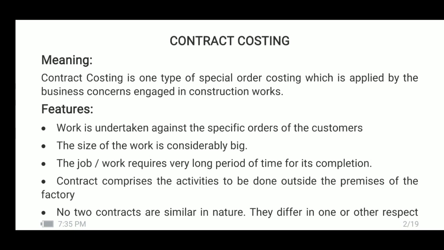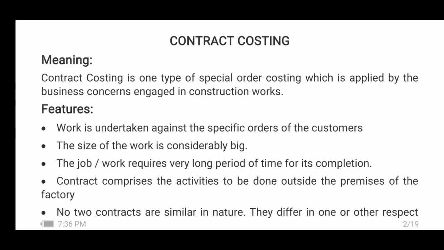Now let us consider the features. In this contract costing, work is undertaken against the specific orders of the customers. Specific orders, the contractor, only when he receives an order from other people who are called contractees, their requirements will be understood, their specification will be known.